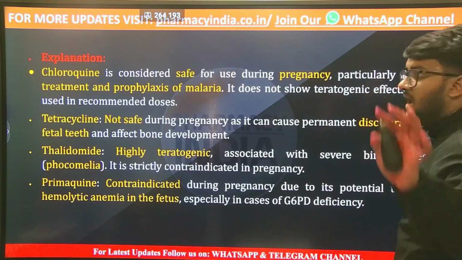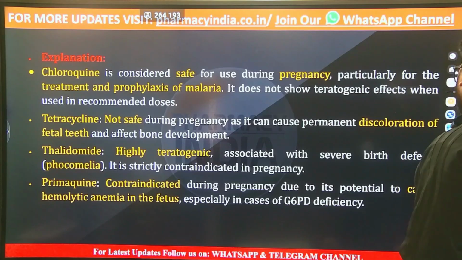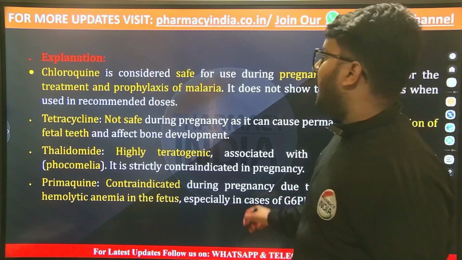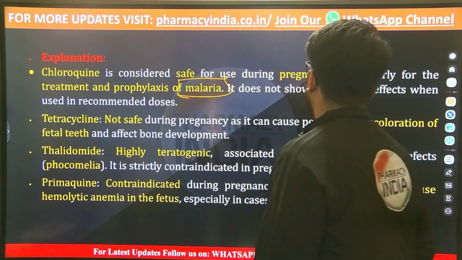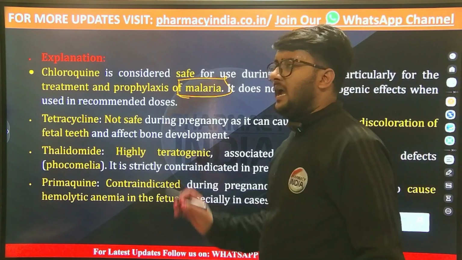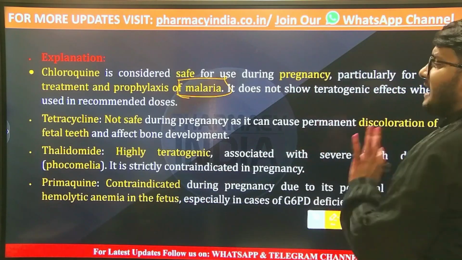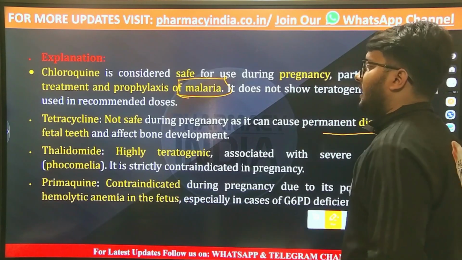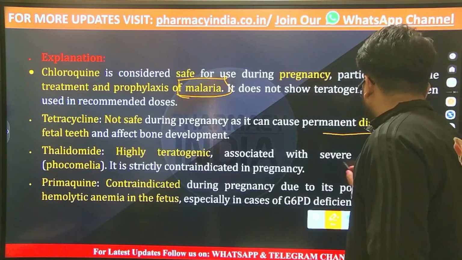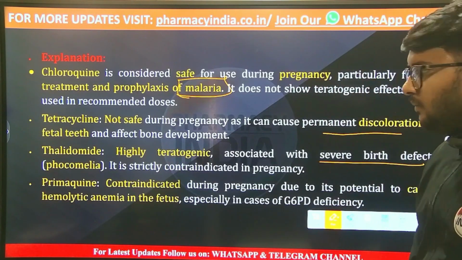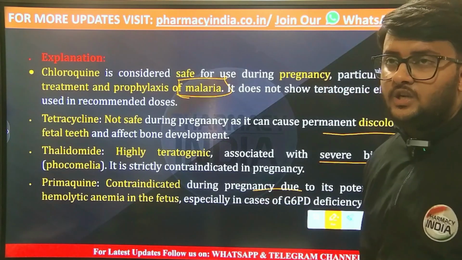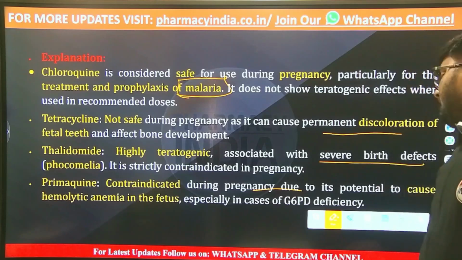Chloroquine is considered a safe drug in pregnancy, particularly for the treatment and prophylaxis of malaria. It does not show teratogenic effects when used in recommended doses. Tetracycline is not safe during pregnancy as it can cause permanent discoloration of fetal teeth. Thalidomide is highly teratogenic, associated with severe birth defects, that is phocomelia. And primaquine is contraindicated during pregnancy due to its potential to cause hemolytic anemia in the fetus.